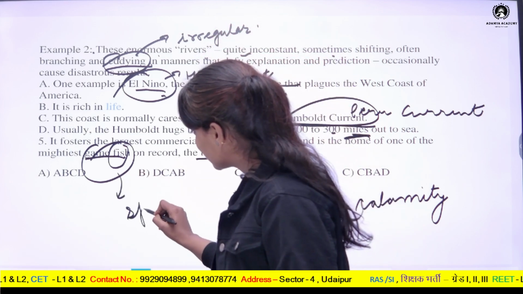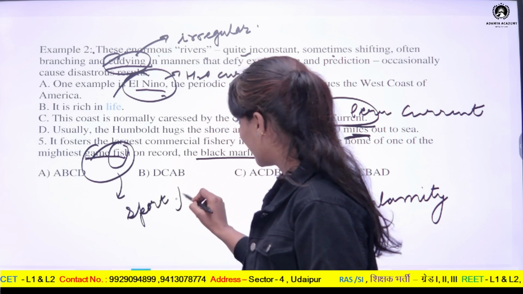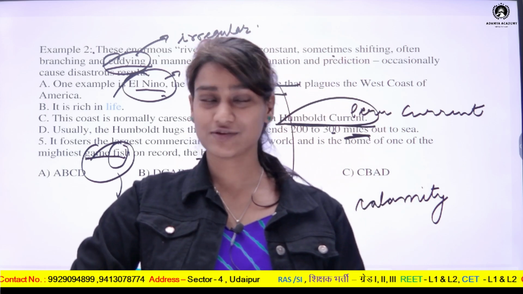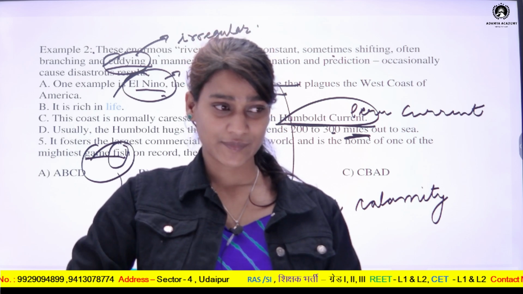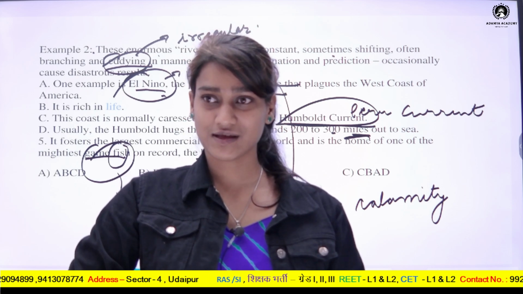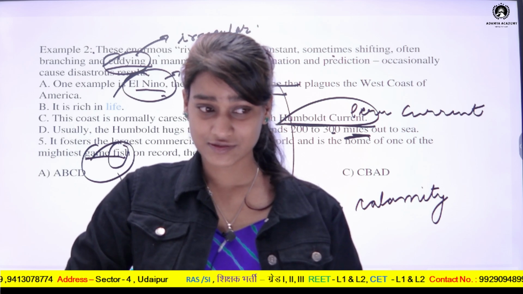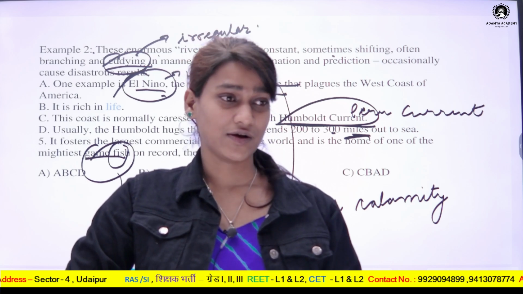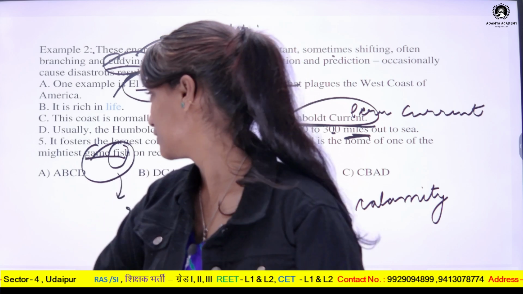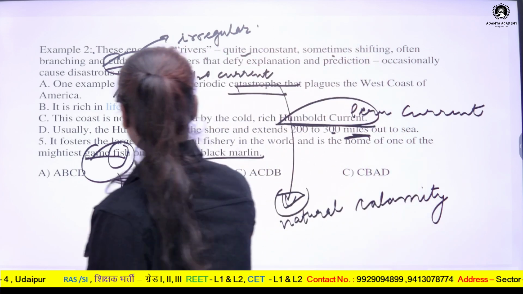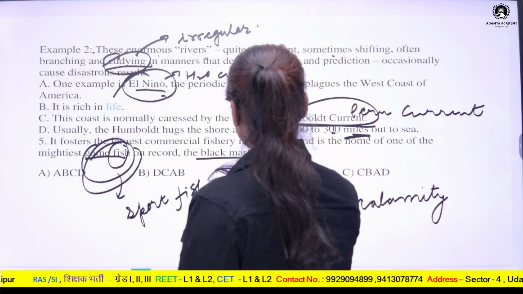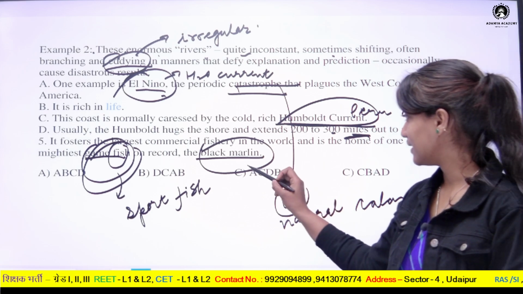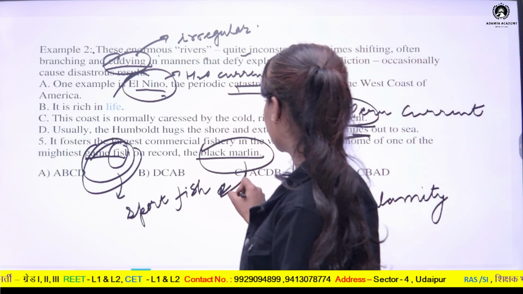Game fish is actually a synonym of sport fish. It is also a quite fascinating term. In many countries, fishes are reared so as to get meat out of them, or oil, or many other products. So this was also a game fish, and the name of the game fish referred to here is black marlin. So this is the name of the game fish.